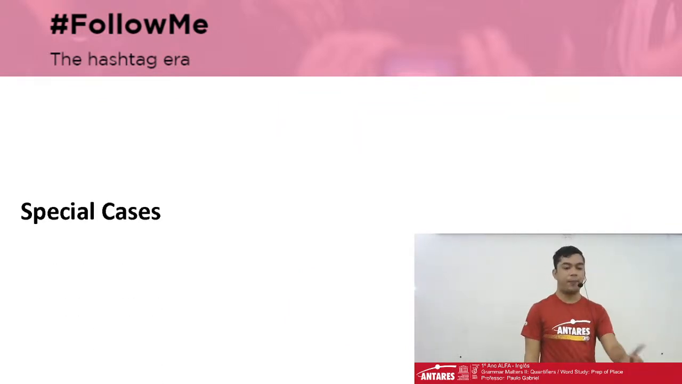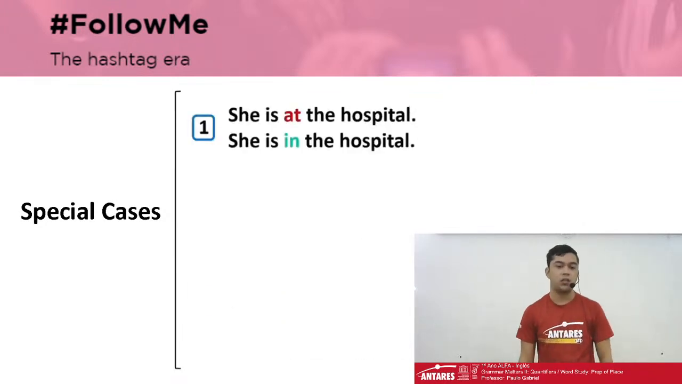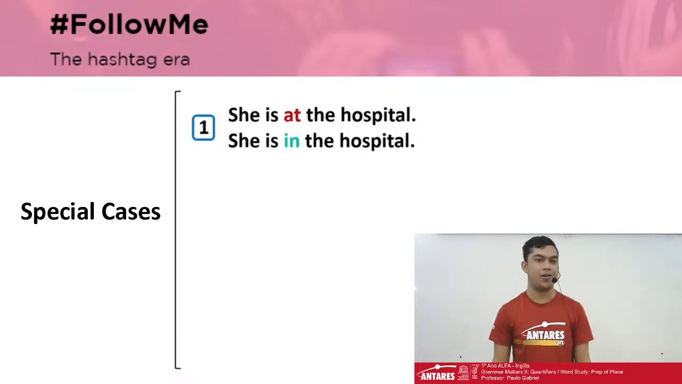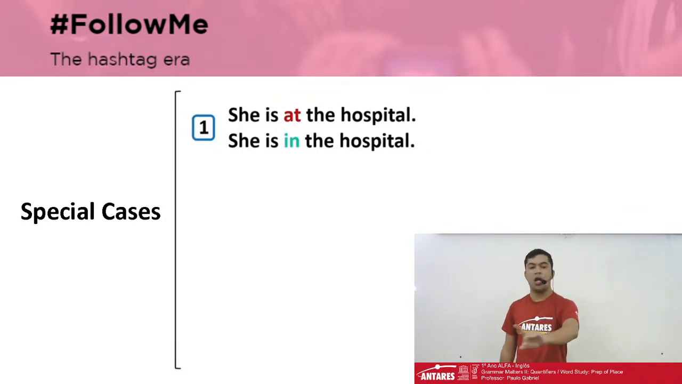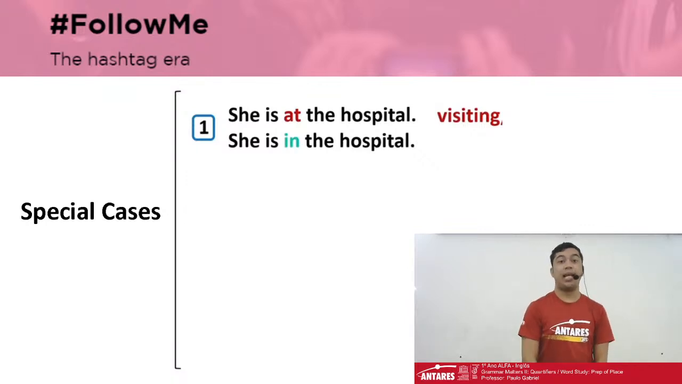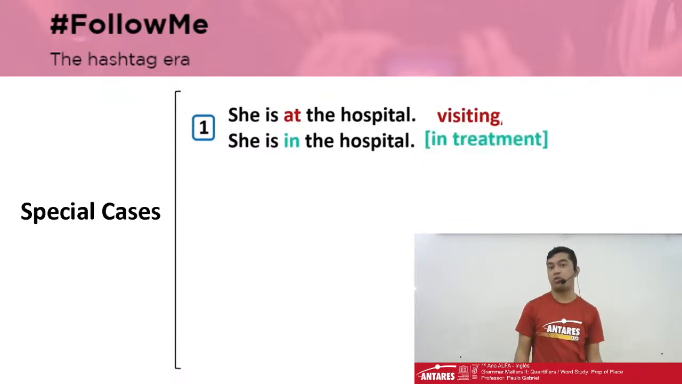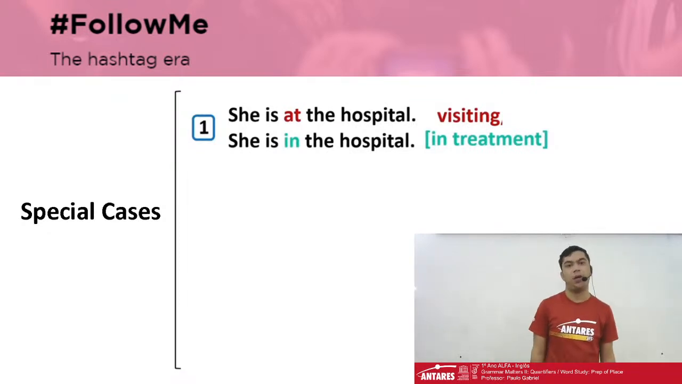There are some special cases. Let's take a look. She's at the hospital and she's in the hospital. Both sentences mean different things. So she's at the hospital means that she's there, she's visiting, she's working, for example. But if I say she's in the hospital, she's in treatment. She's there for a longer period of time, for example.